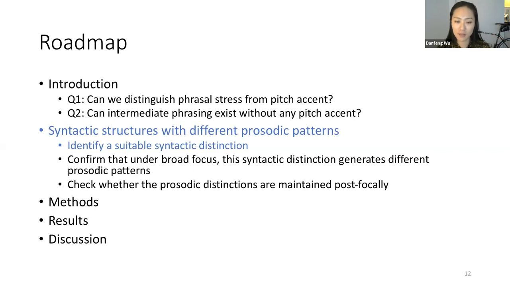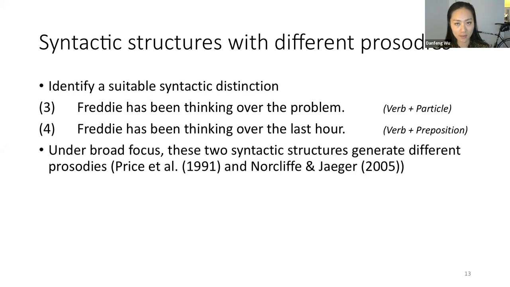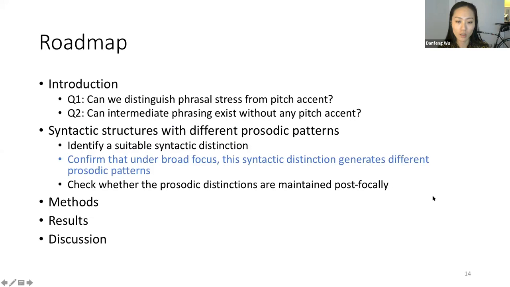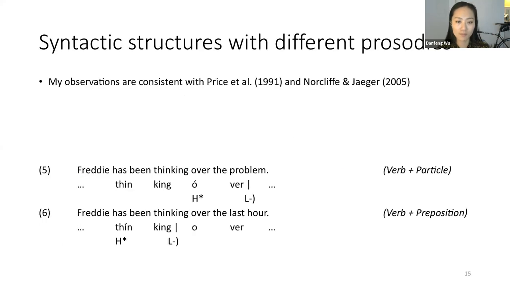So the first step is to identify a suitable syntactic distinction that has this prosodic distinction. In English, "thinking over" is ambiguous between verb and particle as in 3, and verb and preposition as in 4. And I think it's been observed in the literature that these two syntactic structures generate different prosodies. So I confirmed that under broad focus, these prosodic differences are real. So my observations are consistent with the literature.